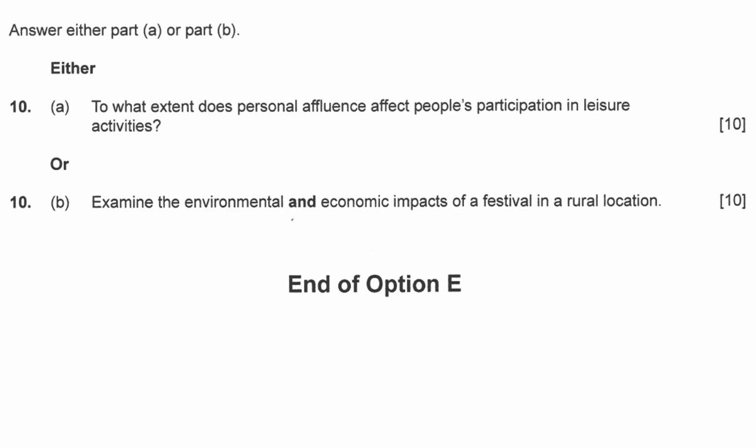Examine the environmental and economic impacts of a festival in a rural location. Too many people come by, but they earn a lot of money. Pros and cons. Okay, good idea. Pause it and write it for 10 minutes and come back.